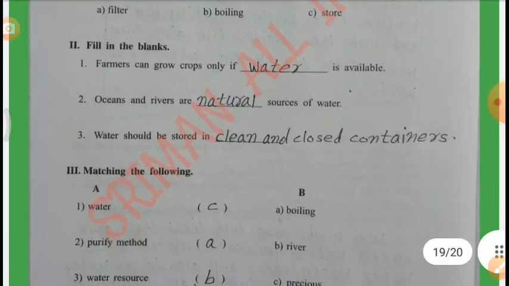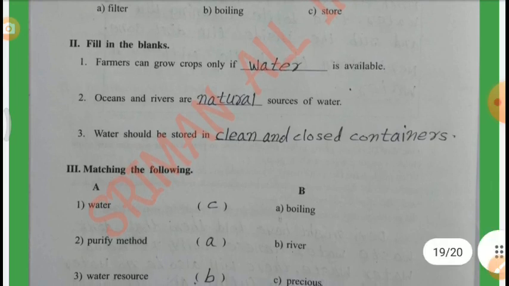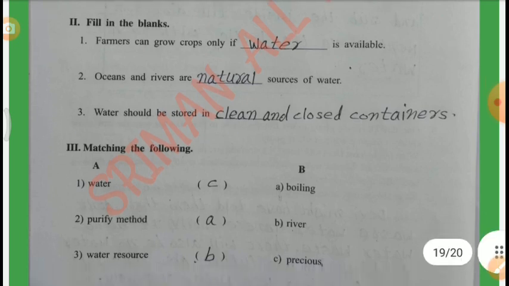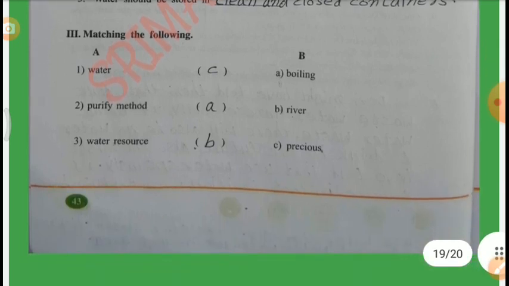Farmers can grow crops only if water is available. Oceans and rivers are natural sources of water. Water should be stored in clean and closed containers. Match the following. First one, water, C, precious. Second one, purify method, A, boiling. Third one, water resource, B, river.